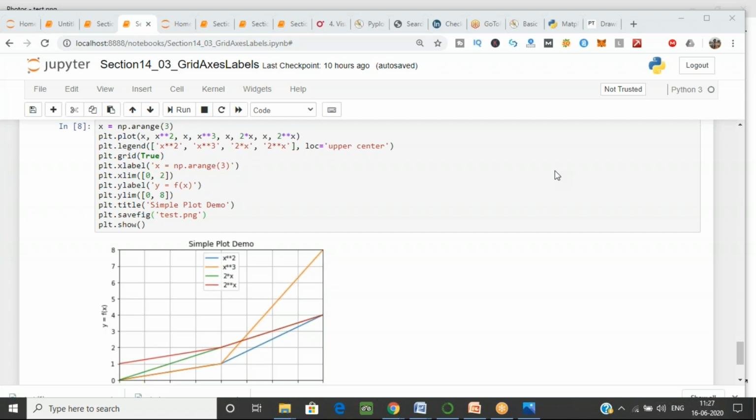Upper center, okay, but for other locations you have upper right, upper left, bottom, so different things you have. And if you want to see them, this is the link, the Matplotlib tutorial, and there are many functions for that.